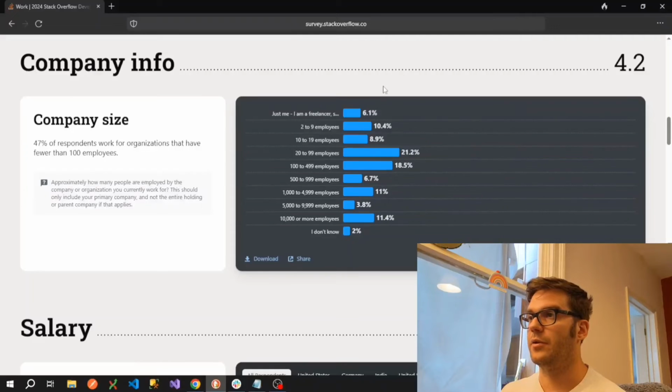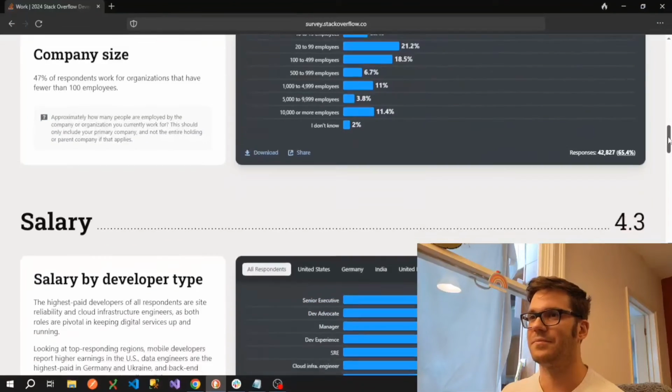And it also looks like most people are working in sort of small to medium-sized organizations, going up to around 500 employees, and then it really tails off after that. And apparently 2% of people don't know how many employees are in their organization, which I guess is a fair answer for some of the really big ones.